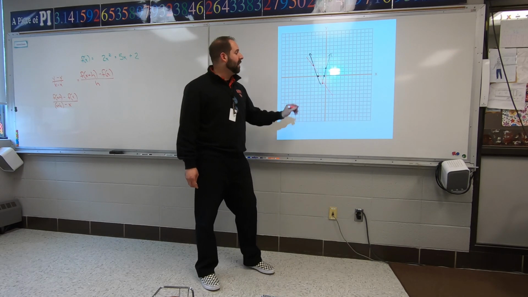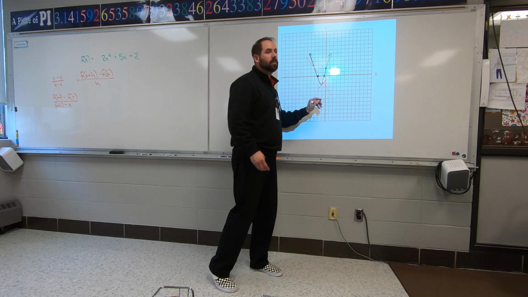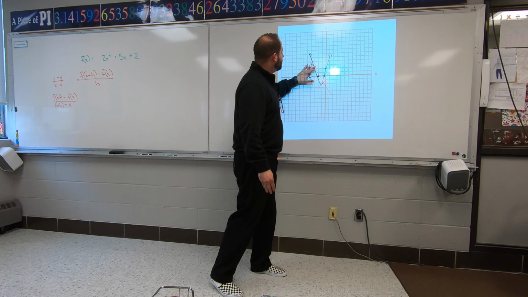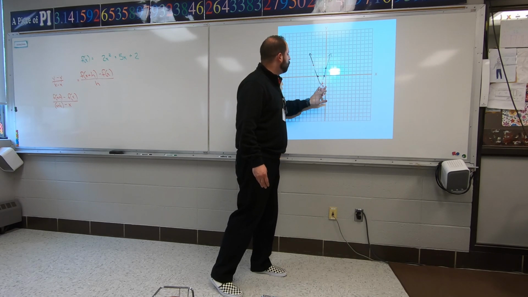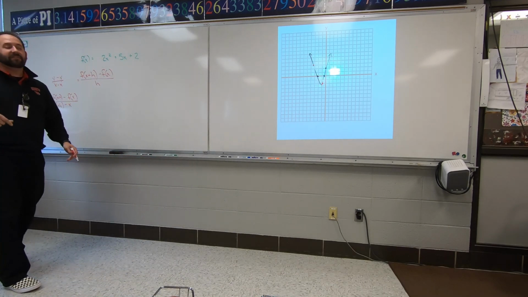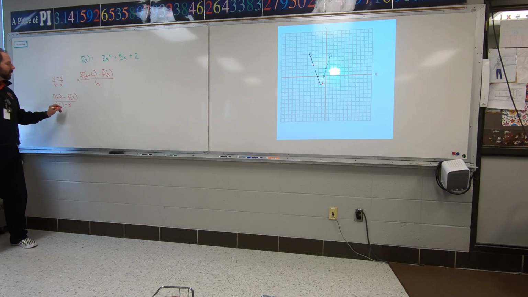But if I pick dots that are really close together, the slope is a little more accurate, right? Compared to where I need to be. So what they're doing is they're choosing h as this weird number, so it makes the gap insanely close together. And eventually, what we're going to do today is learn what we do with h.